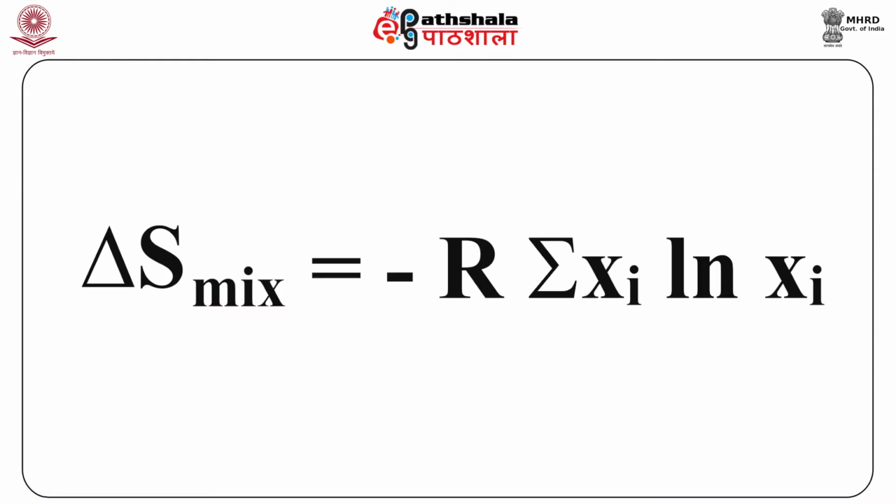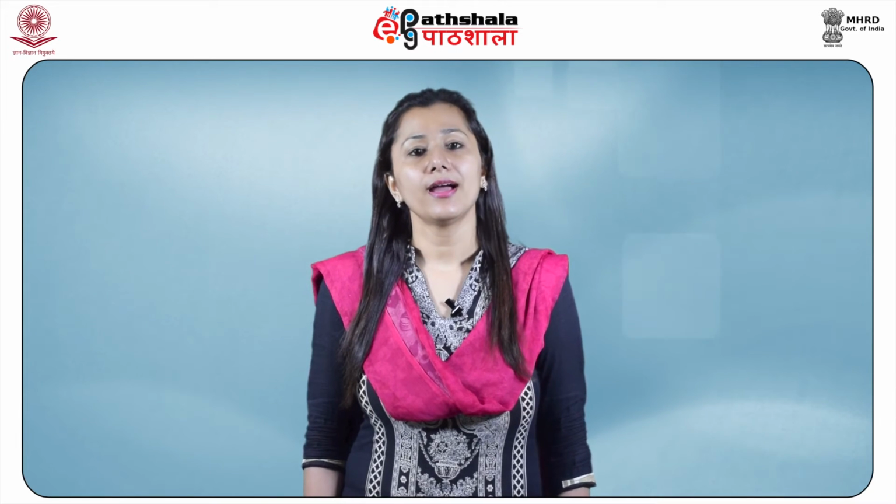Thus, for 1 mole of the mixture, the entropy of mixing is given by ΔS mixing = −R Σ χi ln χi as our equation. As χi is the mole fraction, entropy of mixing is always positive.